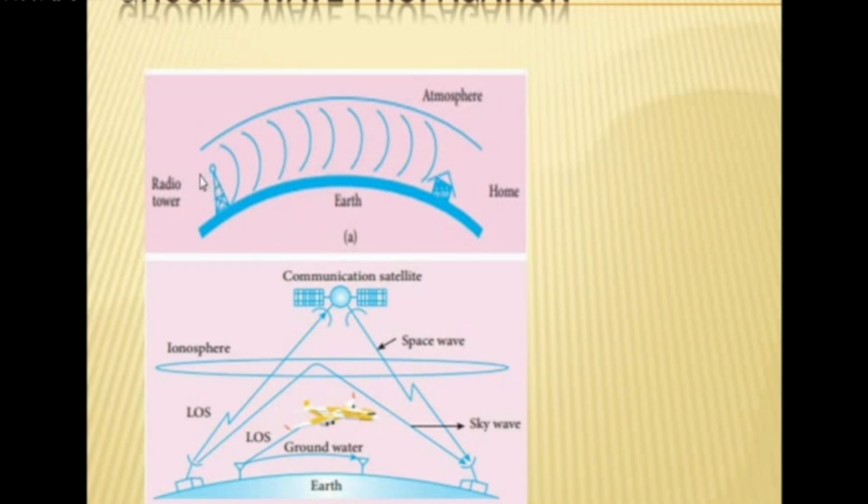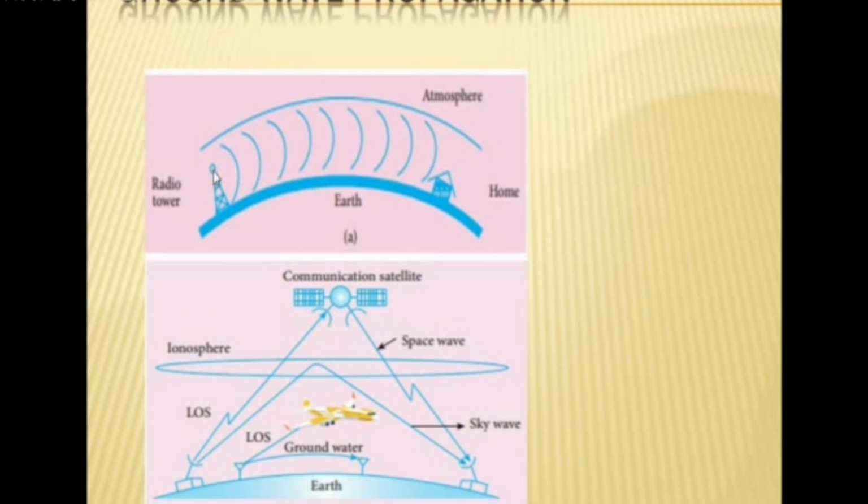Here this is the transmitter and another one is the receiver. For example, you can take the cell phone tower. The cell phone tower is here and at home you have the cell phone. The cell phone has a receiver and transmitter, and the antenna also has a transmitter and receiver. Here the signal is sent by the transmitter and received by your mobile phone. So here transmitting and receiving occur very close to each other. The signal is transferred from one place to another over a very short distance.